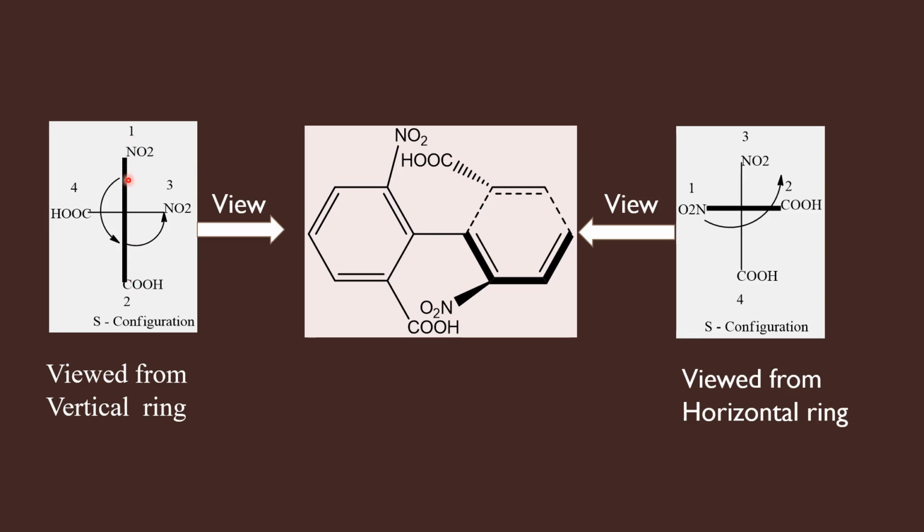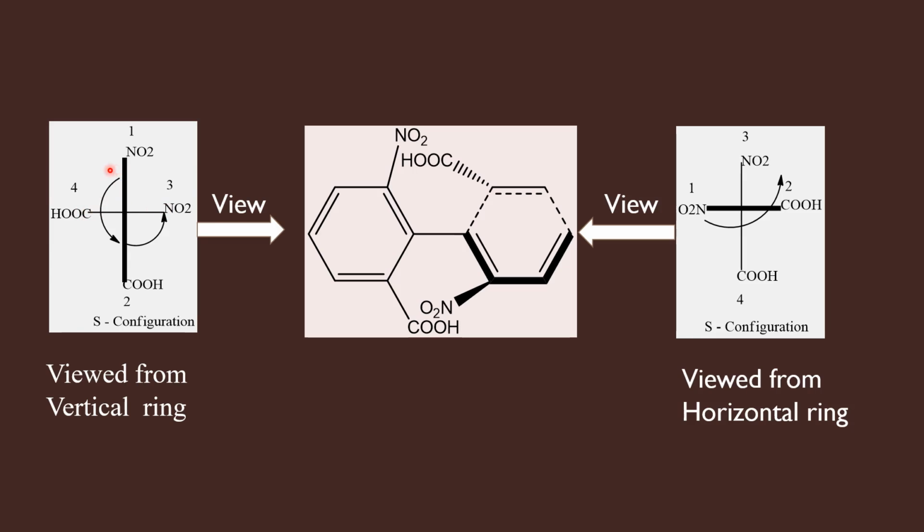After assigning priority numbers for these groups, we should move to the next line, and give numbers 3 and 4 for the other two groups. The two groups present in the horizontal line are NO2 and COOH. So here we have nitrogen and here carbon. So nitrogen should be given higher priority over this carbon. Therefore this nitrogen is given number 3, this carbon is given number 4.